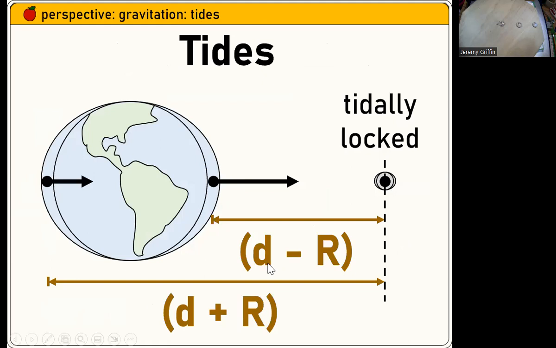Tides. So Earth has a couple of tides every day, mostly caused by the moon. The sun has a little bit of an effect too, but it has to do with a proportional difference in distance between the close side and the far side of the Earth from the moon that's tugging on us. And the moon also experiences a tidal force, and the moon is actually tidally locked to the Earth.